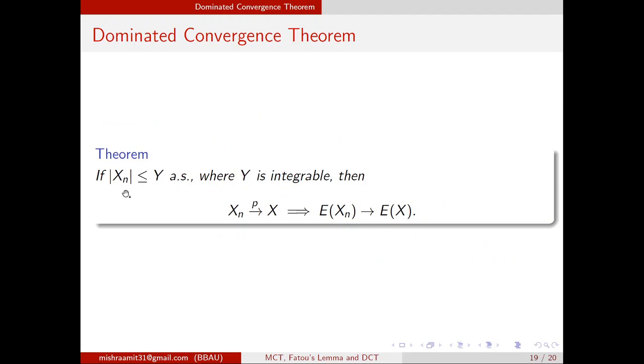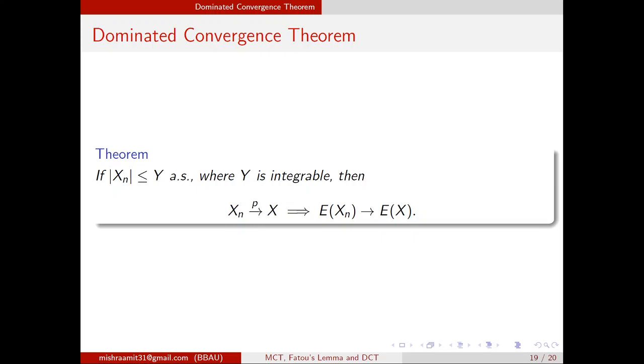It says that if mod xn is less than or equal to y almost surely, where y is integrable, then xn converging to x in probability is sufficient to imply that expected xn converges to expected x. That means you can replace almost sure convergence with a weaker condition, which is convergence in probability. This is the dominated convergence theorem. In this lecture, I am not going to prove this.